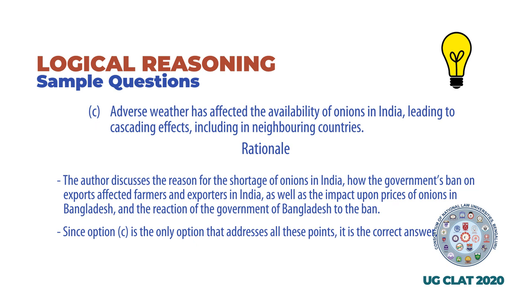Option A contradicts the author's description of how important onions are to an Indian's diet, and so cannot be the correct answer. There is nothing to indicate that the Bangladeshi government habitually opposes India's export policies. The only instance we have is of their opposition to the ban on export of onions, and so B cannot be the correct answer. While D may be true, it only touches upon one of the points the author discusses in the passage, rather than expressing the author's main point, and so D cannot be the correct answer.